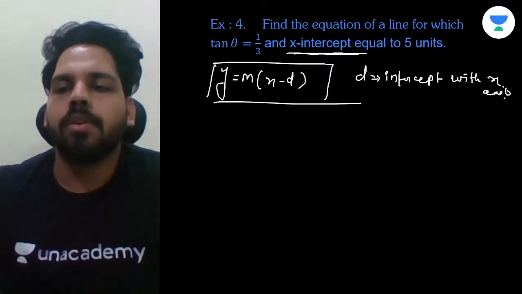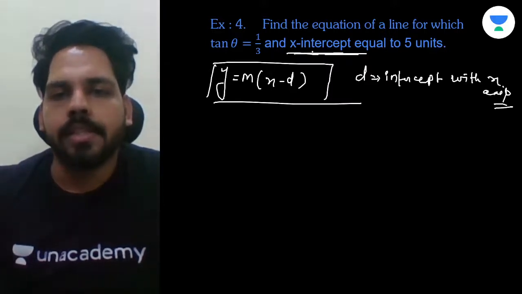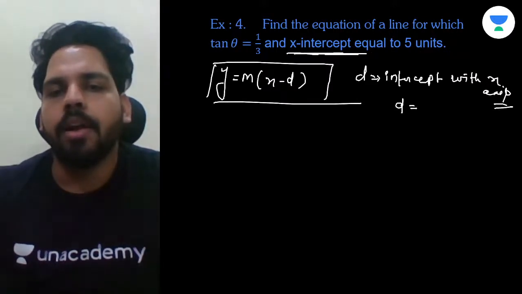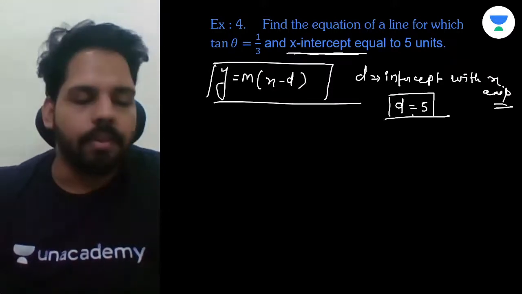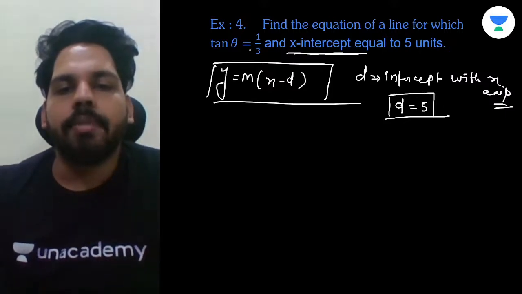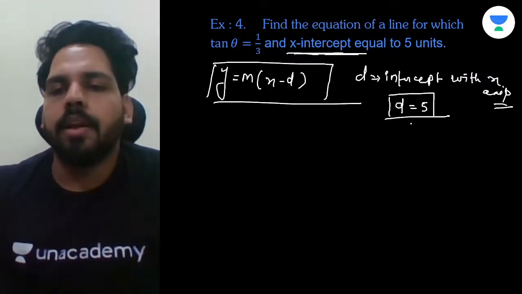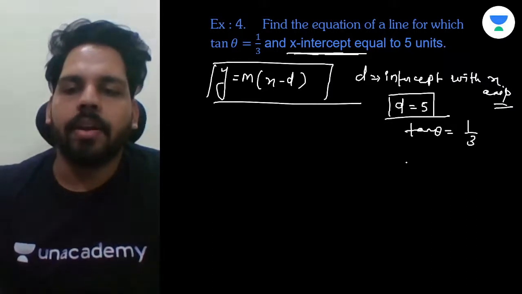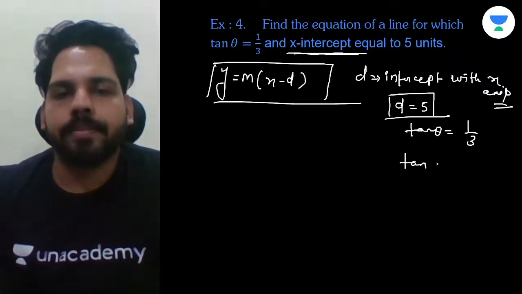Yes or no? As we are knowing, when they are saying the x intercept is equal to 5 units, that means they have given the value of d as 5. Understood or not? They have given the value of d as 5. Now, they have given tan theta. If they have given tan theta is equal to 1 upon 3, right? So can we write this as